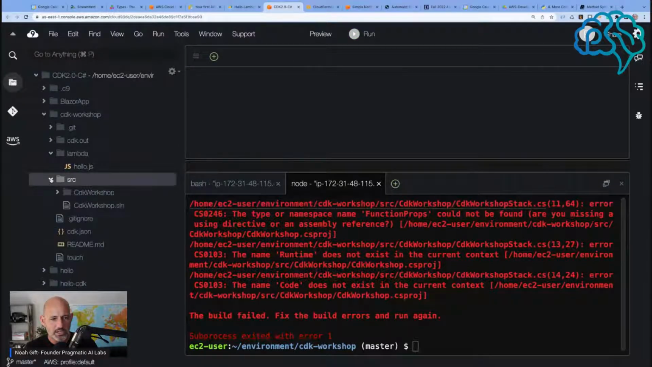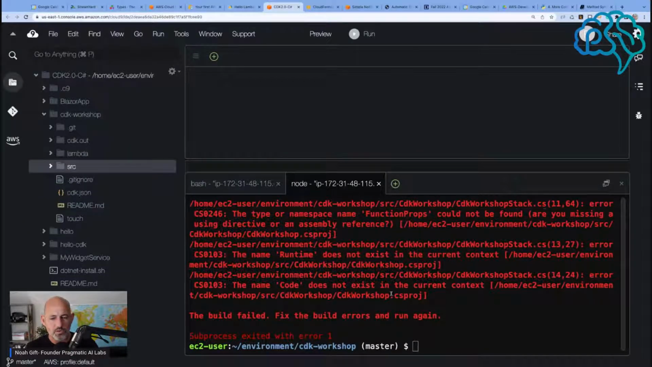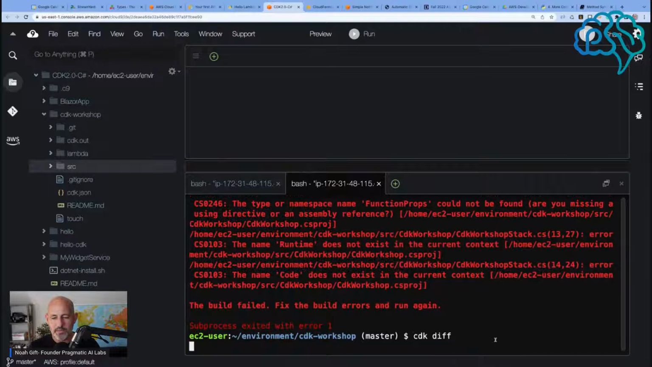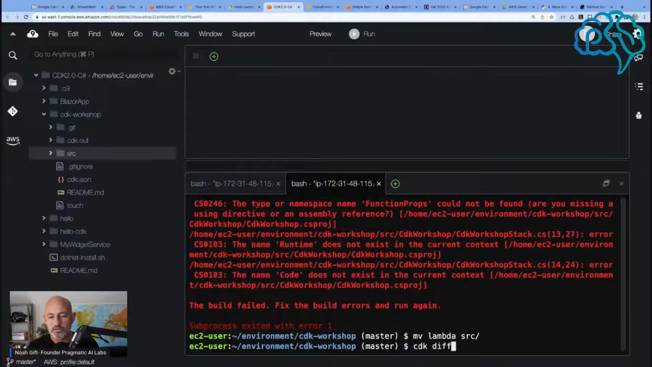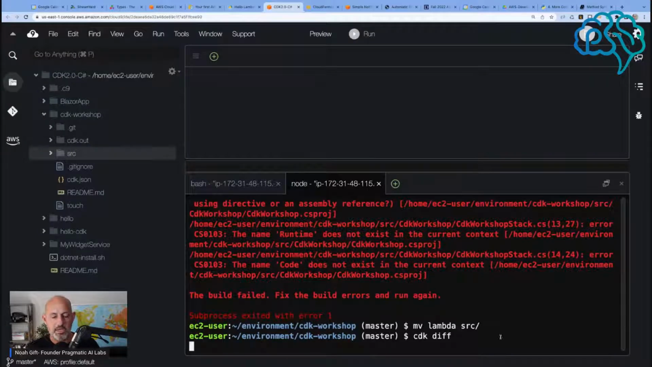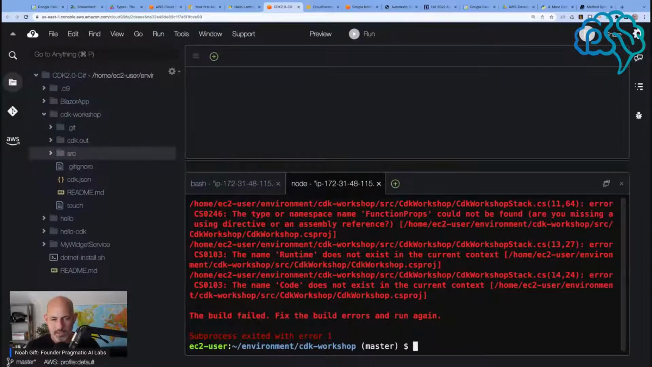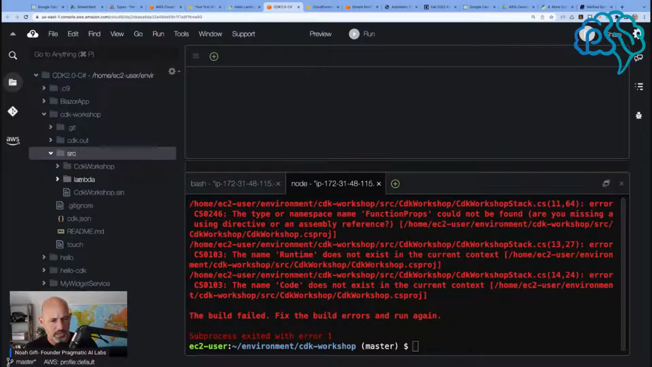Now the question is, is the Lambda here or is it in the source? I don't really know what they mean. I could try to move it. Let's say mv Lambda to source. Let's put it again. Was that the problem? Yeah, I don't see. This is a little bit tricky for me. Why does it not work?